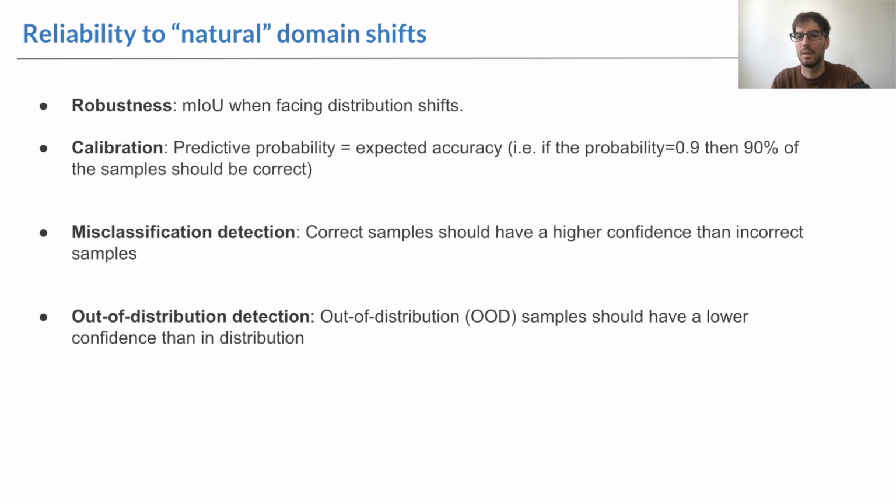Misclassification detection. In this case, we want to sort out the correct predictions from the incorrect ones. That is, we expect all correct predictions to have higher probability than incorrect ones. Finally, we look at out-of-distribution detection, where we want to identify samples that are outside of the training domain. For instance, an autonomous car in a snowed city that had not been trained on images with snow before.